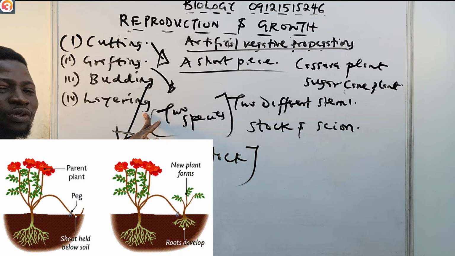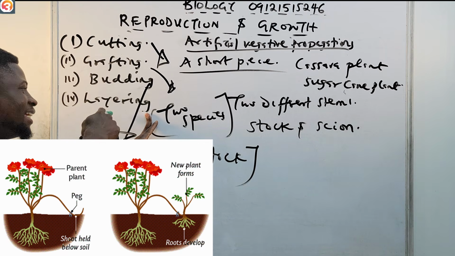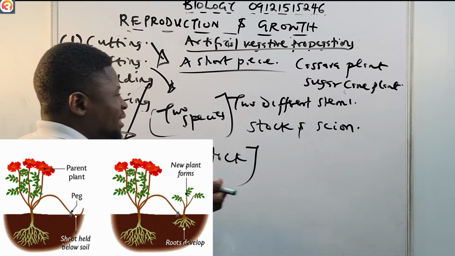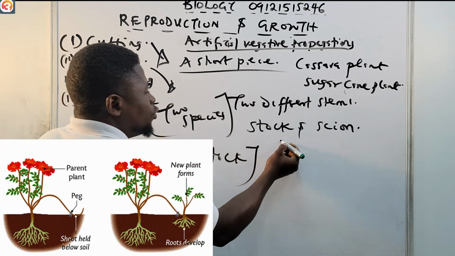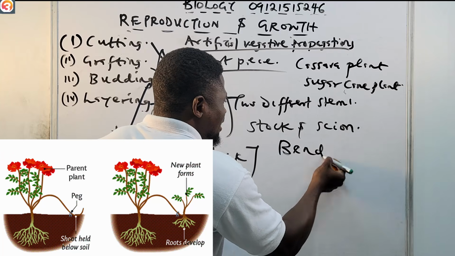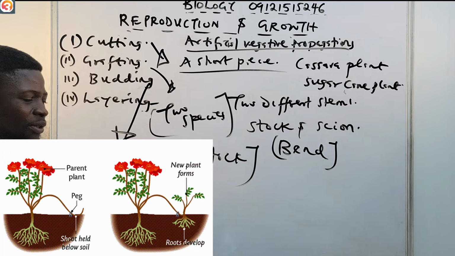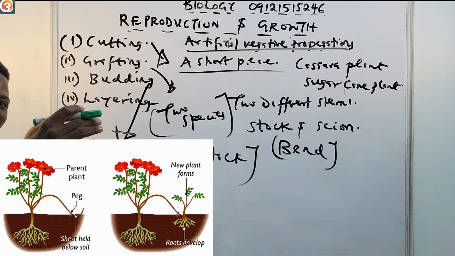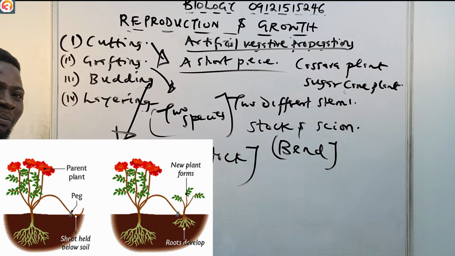Now for layering, you take a stem that is attached to the plant and bend it. Most times we take very young plants that are flexible so that you can easily bend them.